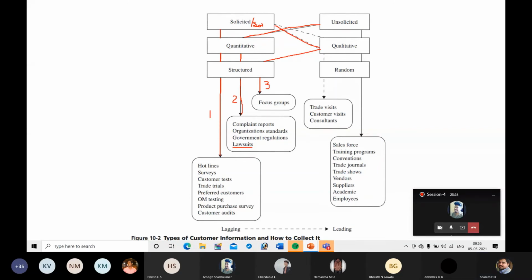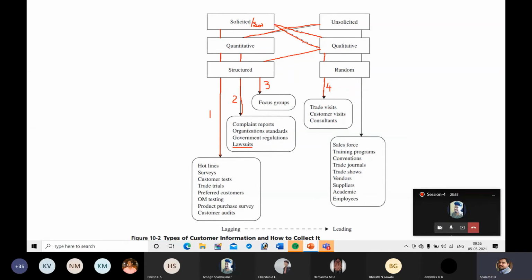Next, there is another group of information, solicited, that is, the company will search for that information and it will be qualitative, random, and it will be obtained through trade visits, customer visits, and consultants. Okay, solicited, qualitative, random. So through this path the company can get the information.